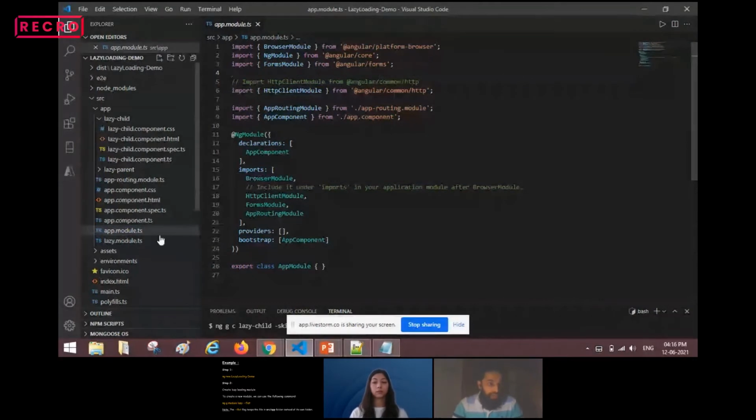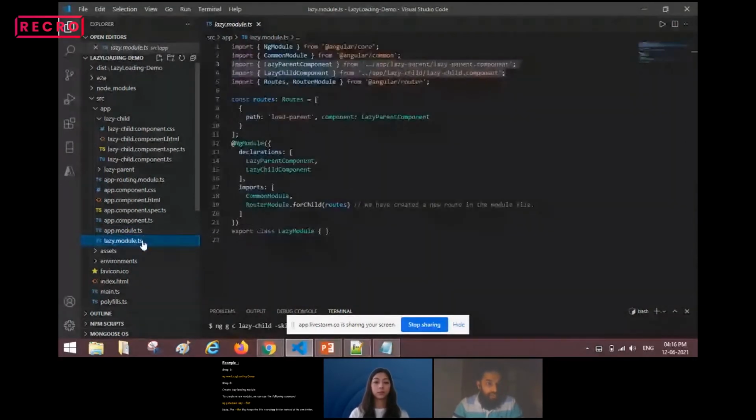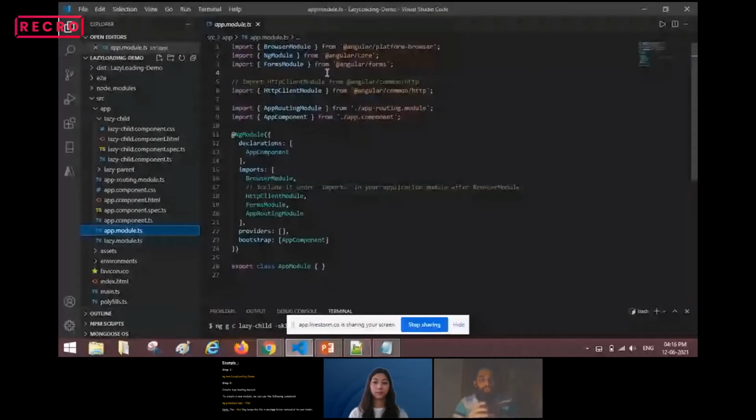Since I have defined everything in the lazy.module.ts file, like imports and declarations, we have to remove the respective imports from the app.module.ts file.